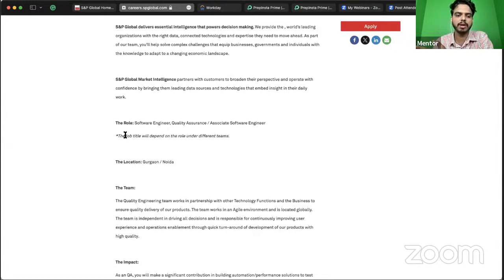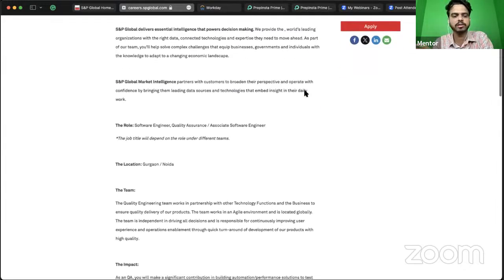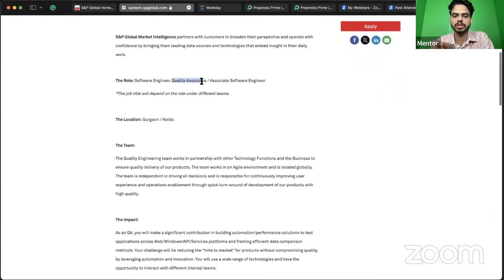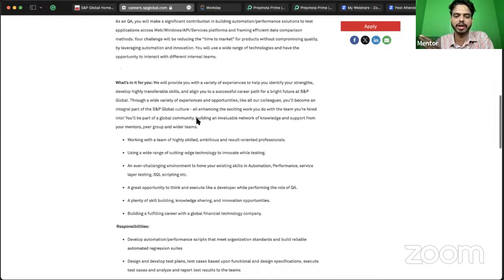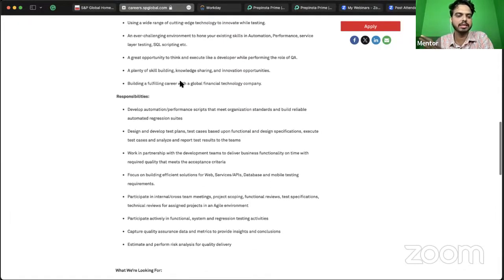That depends on the job title and which team you're going to work with. Even though it is associate software engineer, you can work as quality assurance or software engineer. That depends on your experience and skills, because they have mentioned multiple skills, some for cloud technology, some database related, some more programming related. Like I said, this is for multiple locations and teams. You can read these details when I share the link, but we'll talk about the main details.